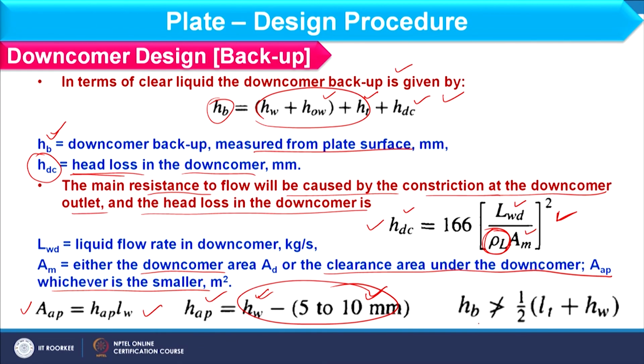And HB value here should be compared with LT, that is the plate spacing, plus HW, because here we should consider the backup when the liquid will move from upper weir to upper plate. So, the complete distance should be LT plus HW, and HB value should not exceed half of this complete value. Okay. So, in that way we can design the downcomer section.